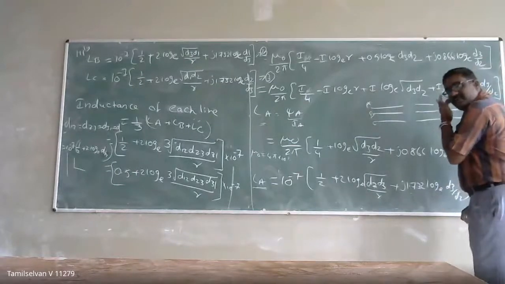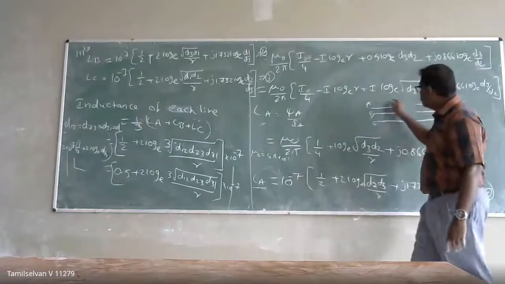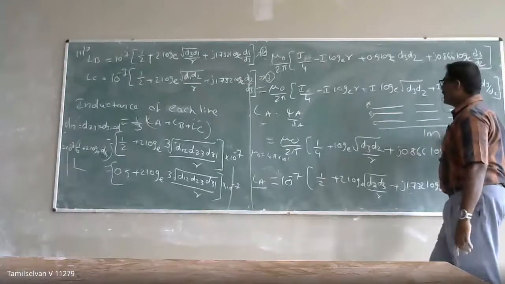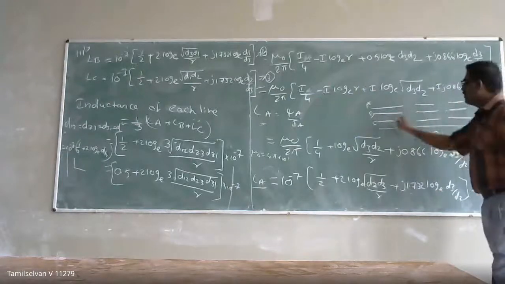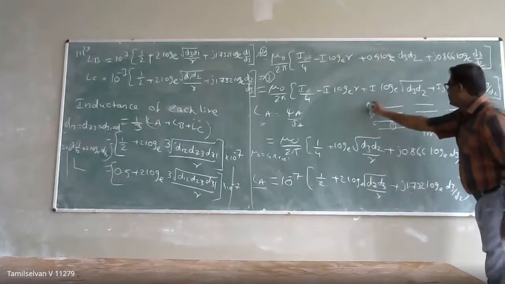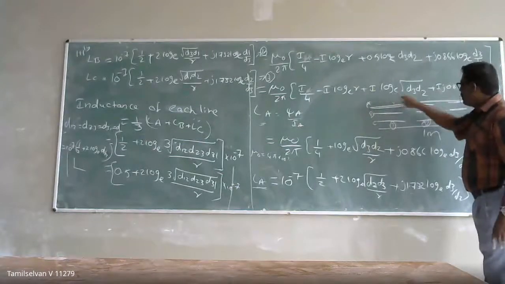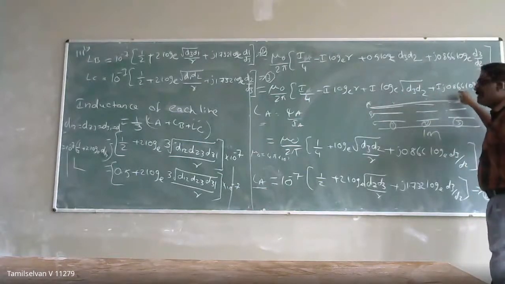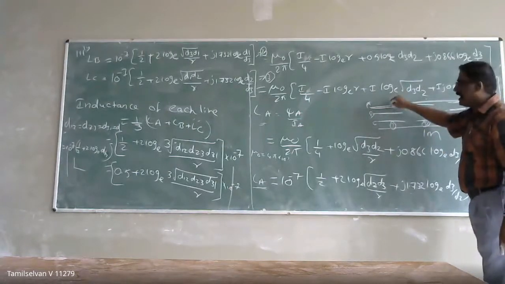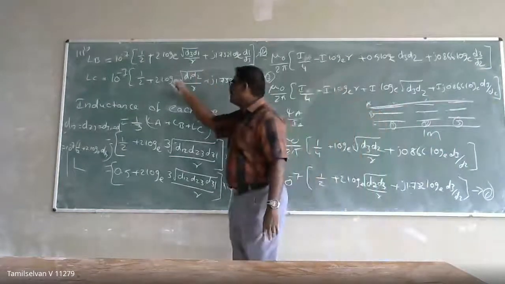So for unsymmetrical spacing, here we have positions A, B and C. I am considering a 1 meter length. For this 1 meter length, the positions are interchanged: position 1, position 2, position 3. Taking one conductor, at one point it is A, at another point C, at another B. So I write the inductance of A, B and C for each line.